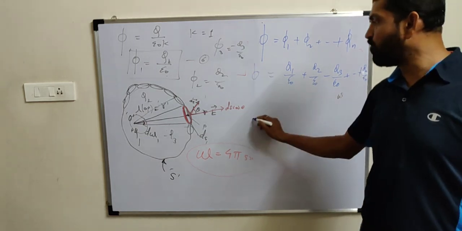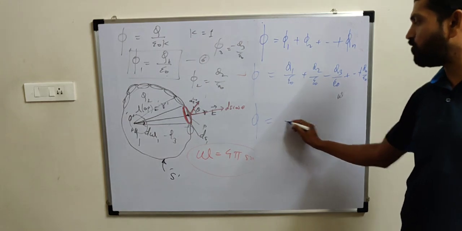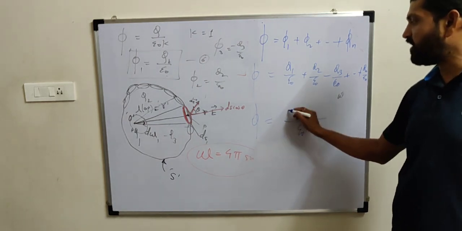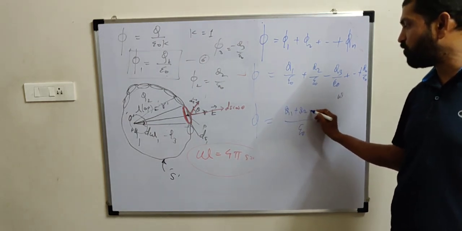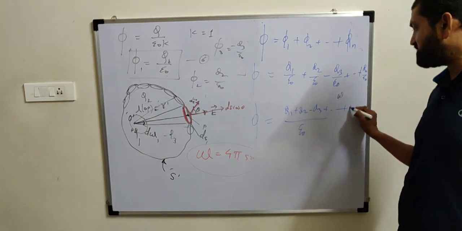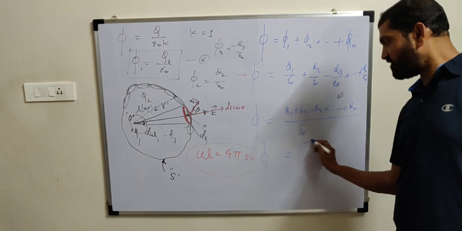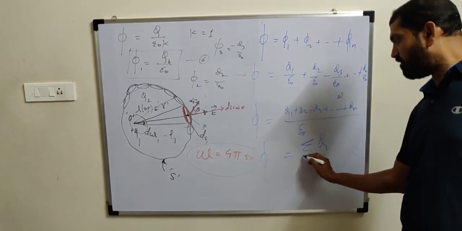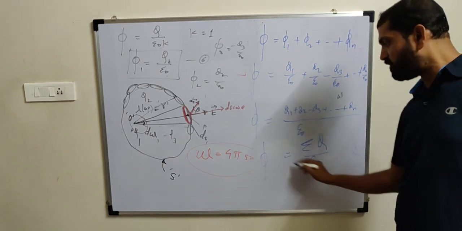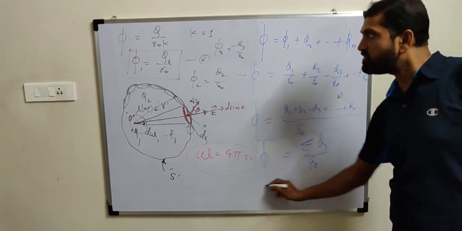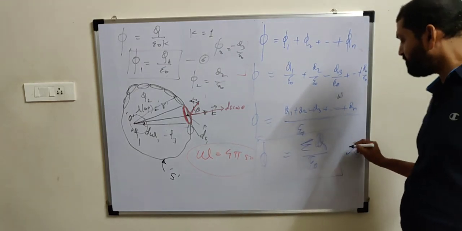If we take epsilon 0 as LCM, total flux is equal to, with numerator Q1 plus Q2 minus Q3 plus dash Qn. So the numerator we can write as summation Q, means the algebraic sum of all the charges, divided by epsilon 0. Hence proved. This is the final verification, equation number 7.